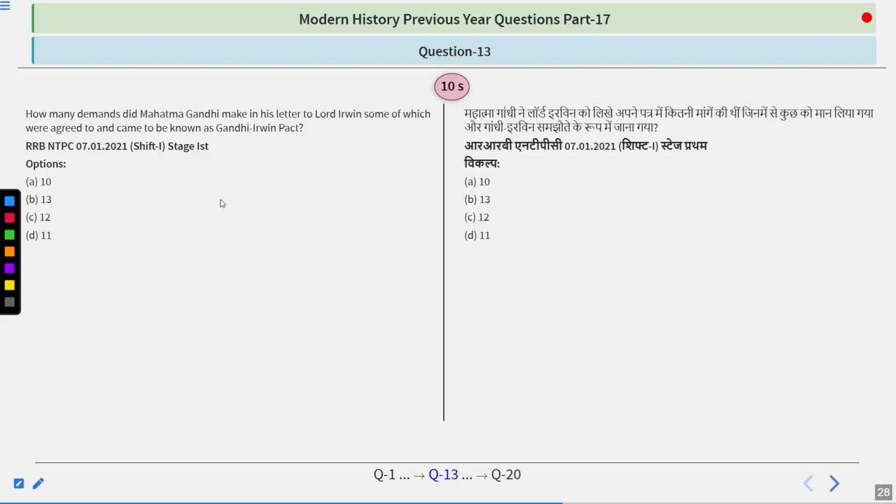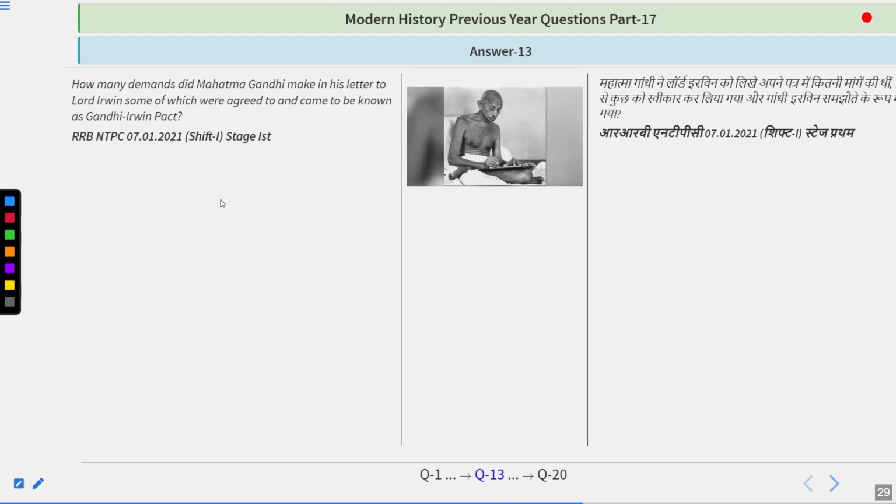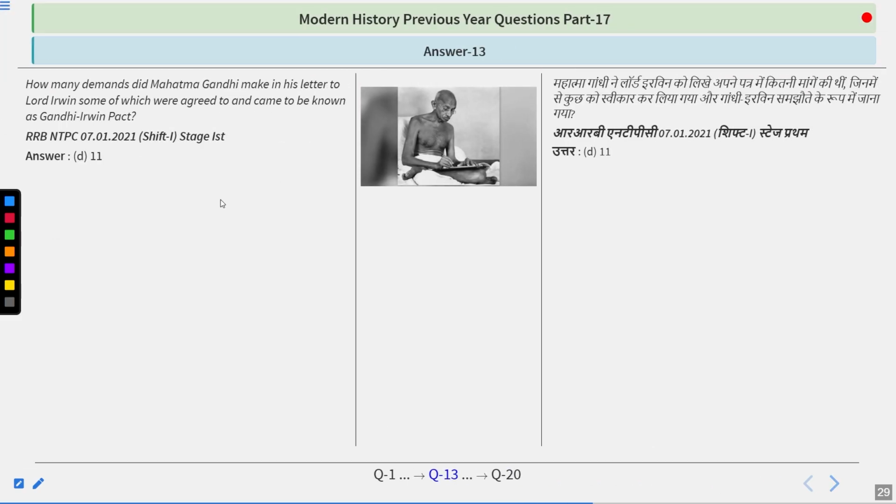How many demands did Mahatma Gandhi make in his letter to Lord Irwin, some of which were agreed to and came to be known as the Gandhi-Irwin Pact? Options are 10, 13, 12, or 11. Think about it. And the answer is 11.